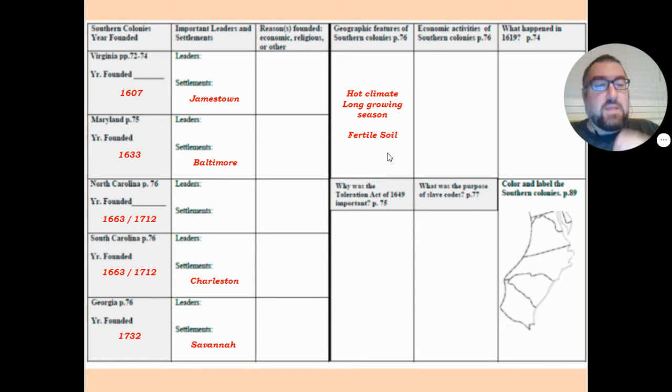Now let's talk about the people who started these colonies and why these people started these colonies. So to begin with, we've got Jamestown. So the most prominent person is John Smith. A lot of you guys might remember him from that Disney Pocahontas movie. And the reason that these people started the colony at Jamestown was mostly for economic reasons. So what they did was to start this up because they wanted to make money. They started these colonies out of greed.